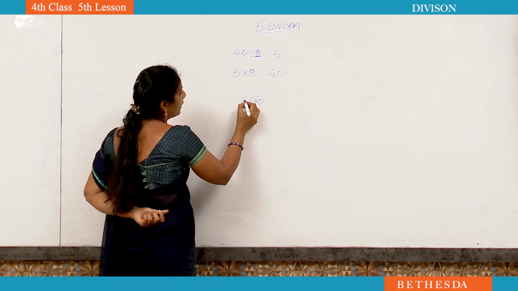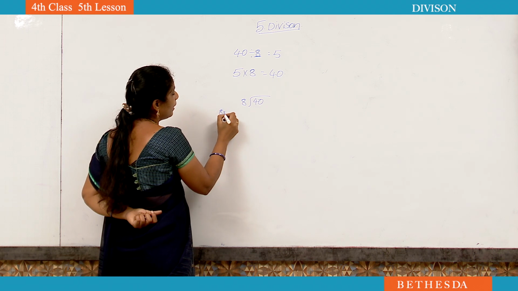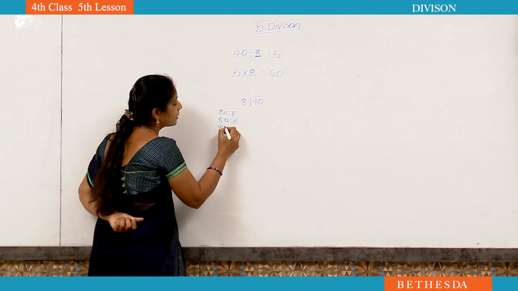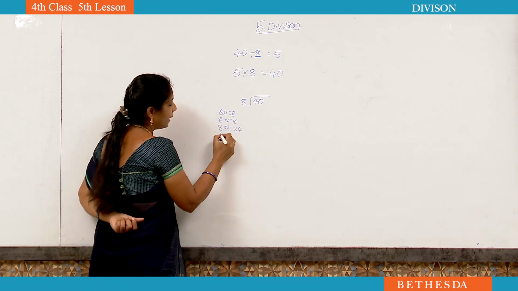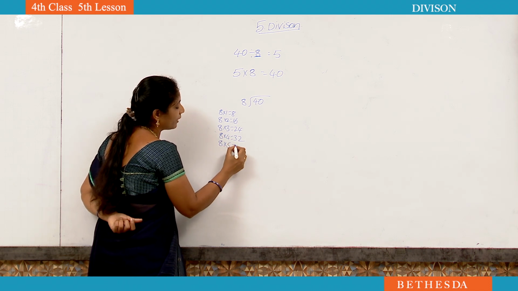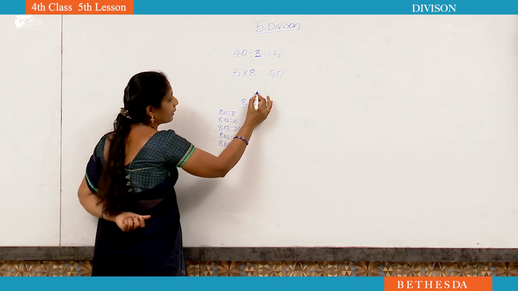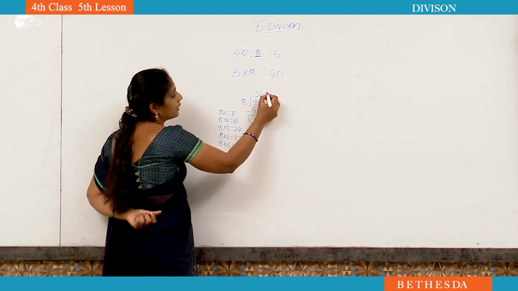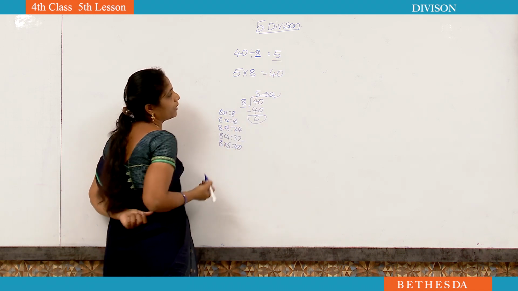If you want, you can do division. 40 divided by 8. Write the 8 table. 8 1s are 8. 8 2s are 16. 8 3s are 24. 8 4s are 32. 8 5s are 40. How many 8s are 40? 5 8s are 40. We got here remainder 0, quotient is 5. Yes, I wrote the quotient 5.